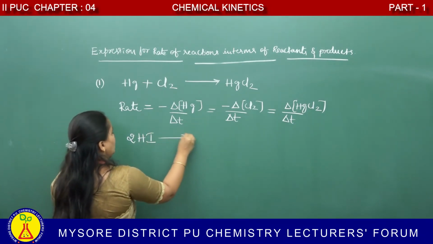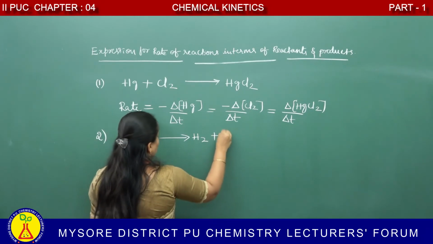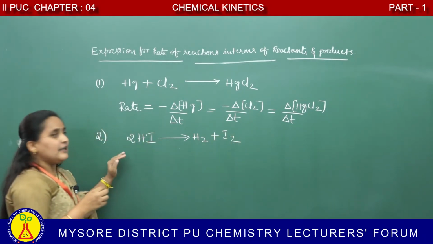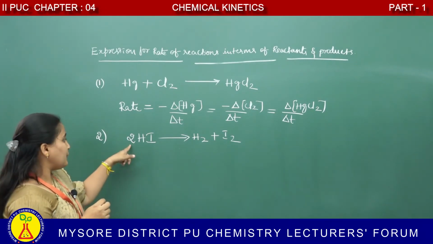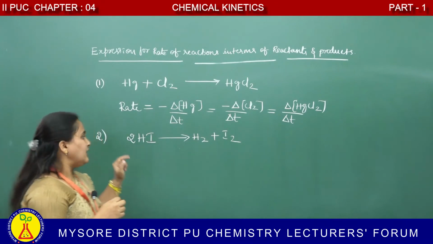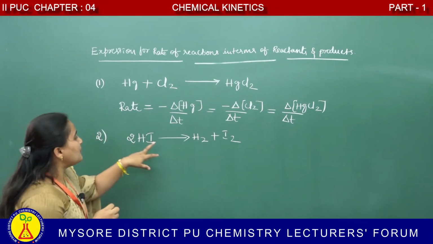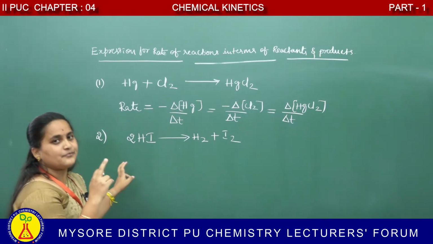decomposition of hydrogen iodide. In this case, the stoichiometric coefficient of the reactant is 2, and the products are 1 and 1. This is a reaction in which the stoichiometric coefficients of reactant and products are not the same.